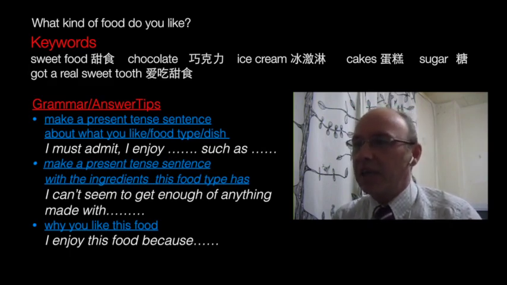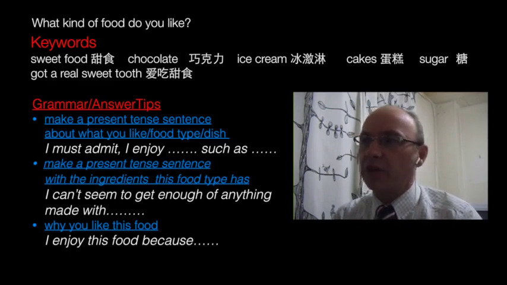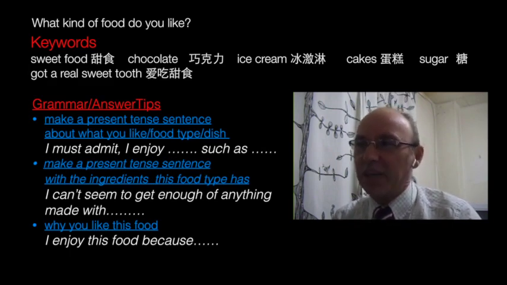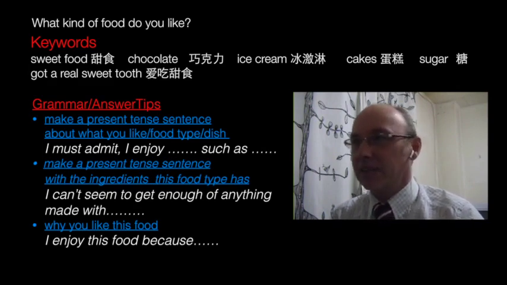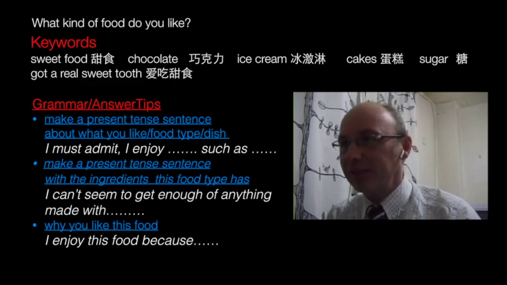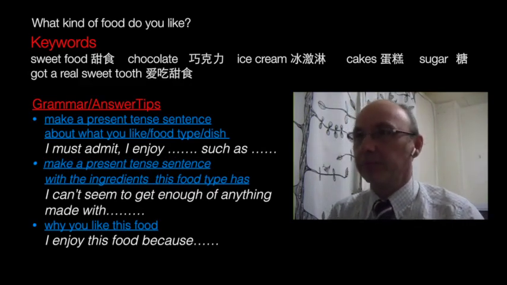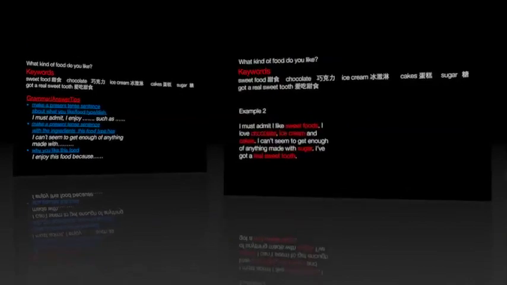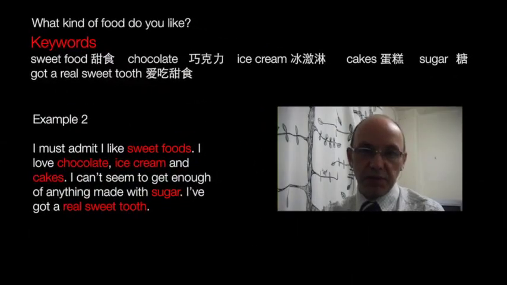And then I'm saying, well, why do you like this type of food? And I've got this kind of English saying, and it's called I've got a real sweet tooth. Okay, 爱吃那个甜食. All right, let's put that all together. I must admit, I like sweet foods. I love chocolate, ice cream and cakes. I can't seem to get enough of anything made with sugar. I've got a real sweet tooth.